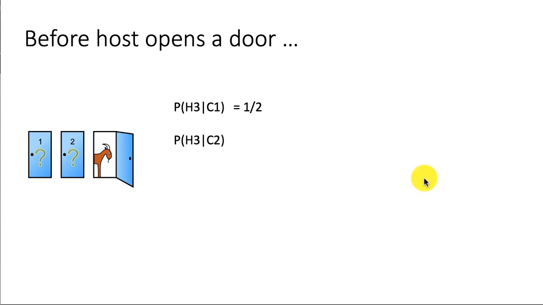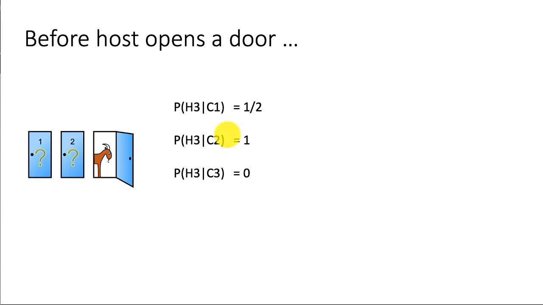Okay, so now let's consider the probability of H3, which is the door that the host actually opened. What is the probability that the host is going to open door 3 if the car is actually behind C2, behind door 2? It's possible, right? Because we chose 1, the car may be actually behind 2. In that case, to reveal a goat, the host has to open door 3. There's no choice, because if he opens door 2, he'll reveal the car, which he doesn't want to do. So this probability is 1. And of course, if the car is actually behind C3, the probability that the host will open that is 0.